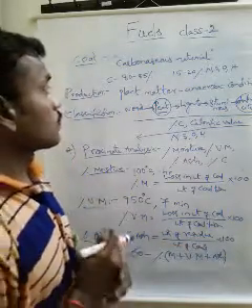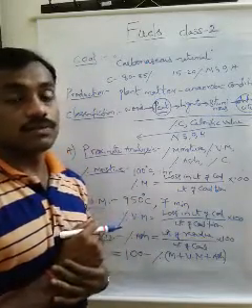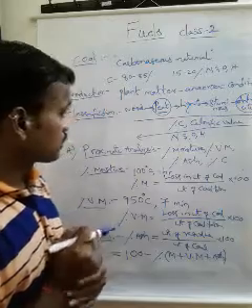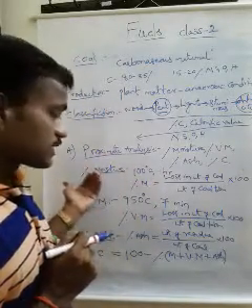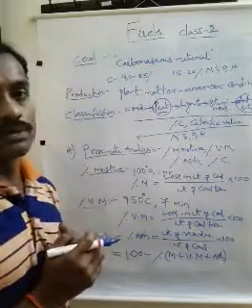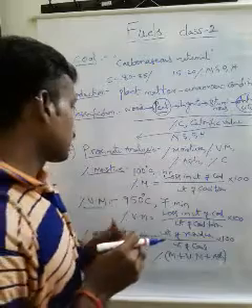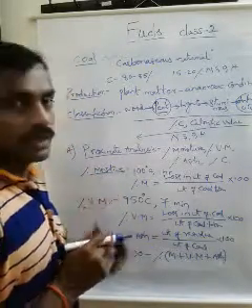So what is the importance of this analysis? By using proximate analysis, we can determine the percentage of moisture, volatile matter, ash and carbon in the given coal sample. Here what is the importance? First one is moisture content.